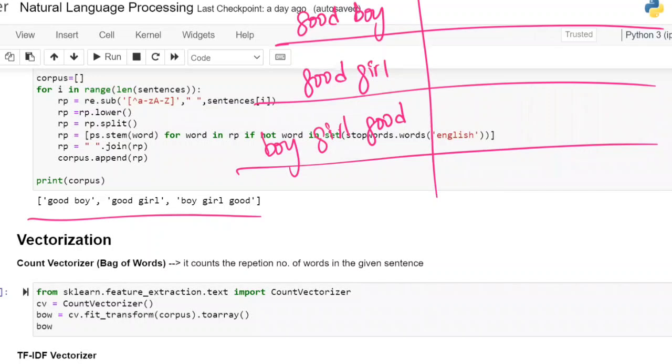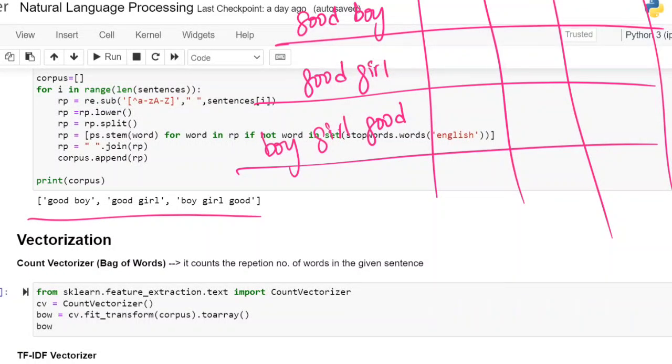Now, here, each sentence is a record. Each sentence is your record. Unique words are your columns. How many unique words are there? Those many columns we will have. Sir, around 10,000 unique words are there, sir. 10,000 columns.